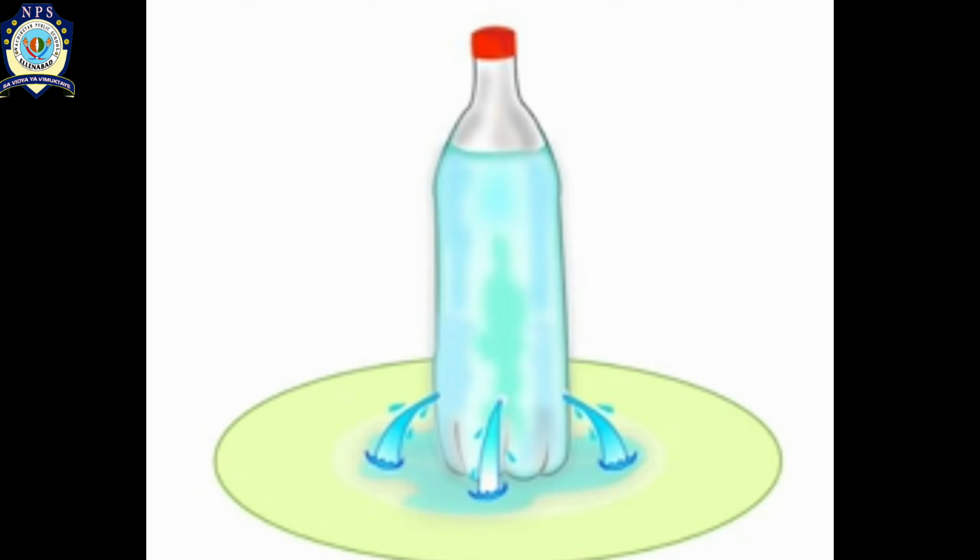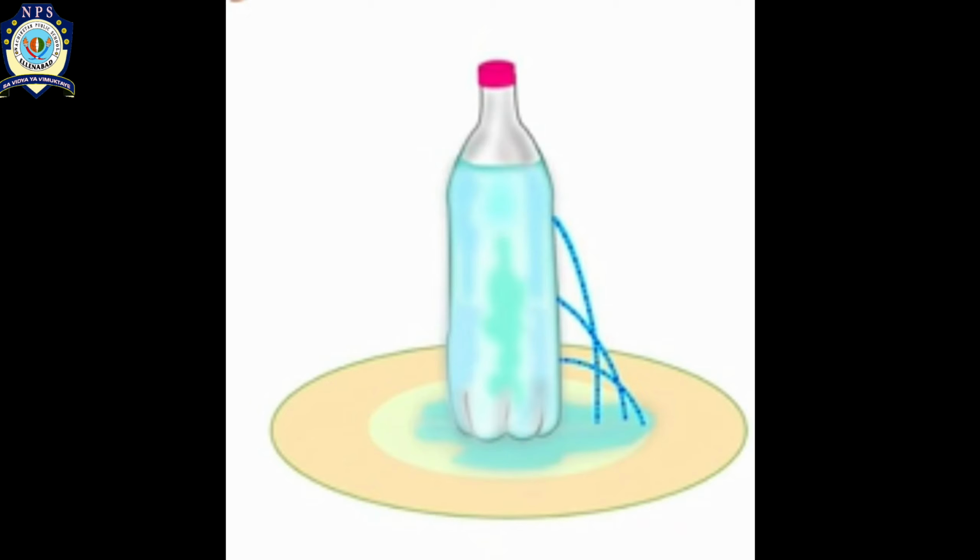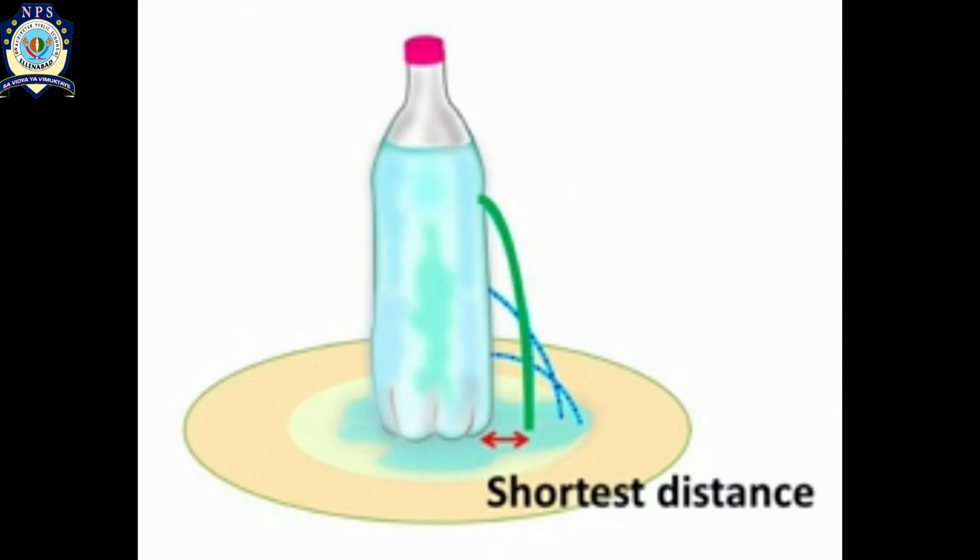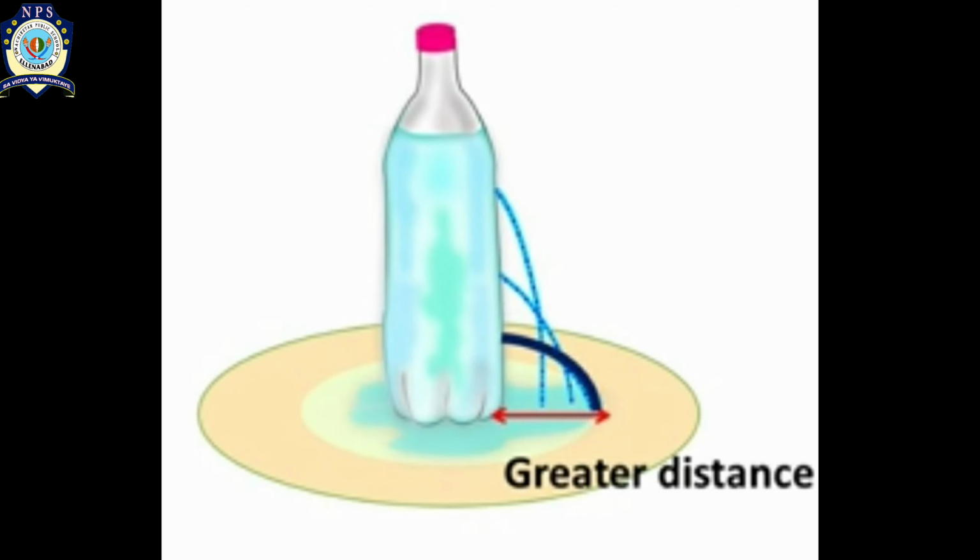Now another picture is in front of you, and in this picture the height of the holes differs from each other, as the uppermost is giving out water and that water fountain is covering the shortest distance, whereas in the other picture you can observe the hole which is near to the base of the water bottle is covering the greater distance as compared to the above two.